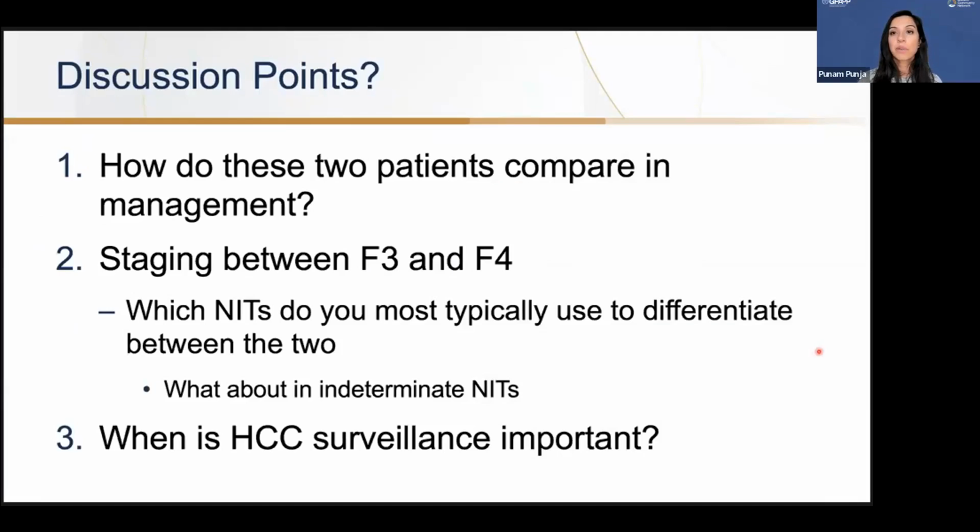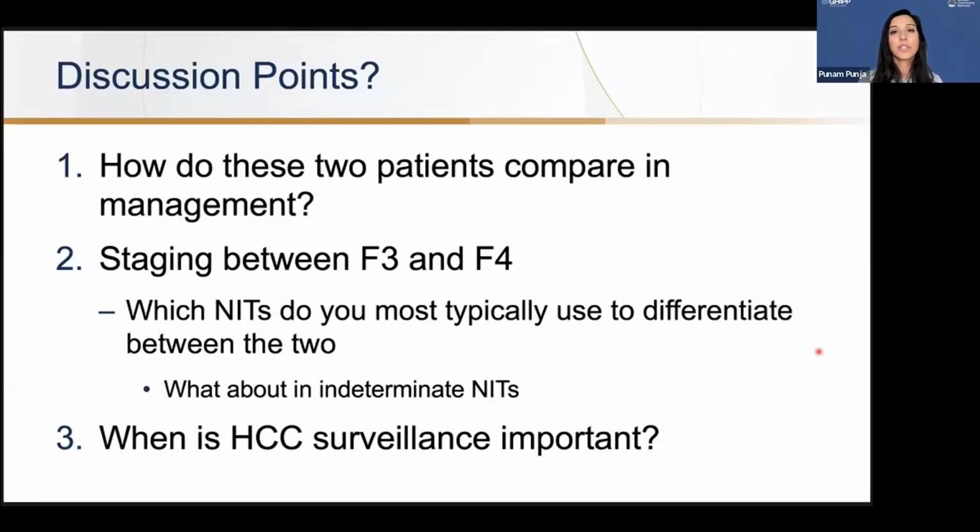Overall, they have similar management recommendations for lifestyle modification, but with the patients that have F3 fibrosis, they are candidates for therapy for their MASH with F3 versus once you get to F4, which is cirrhosis, unfortunately, there's no approved therapies at this time. And which non-invasive test do you most typically use to differentiate between F3 and F4?